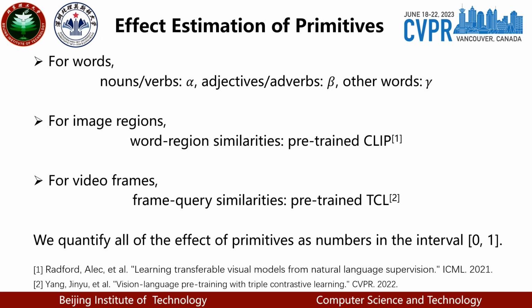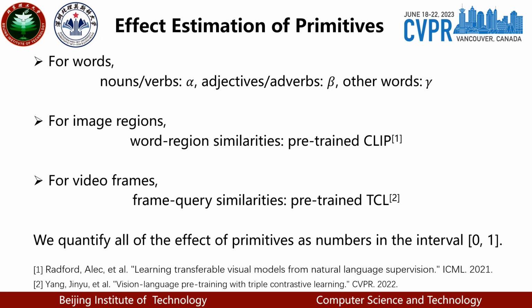We estimate the effect of primitives on ground truth and quantify them as numbers in the interval 0 to 1. For words, we estimate the effect based on their part-of-speech tags. For image regions, we compute the similarities between image regions and the keywords in questions to estimate the effect of image regions through the pre-trained CLIP model.